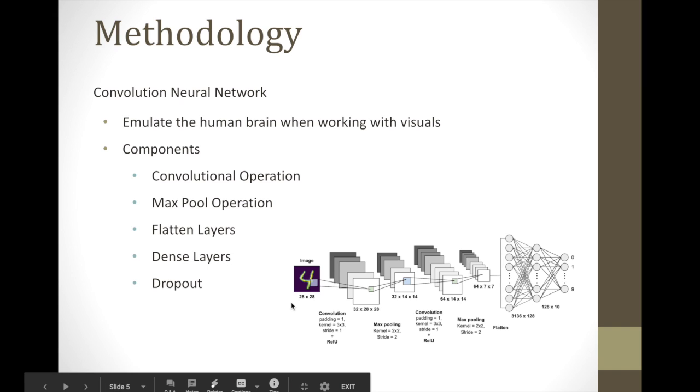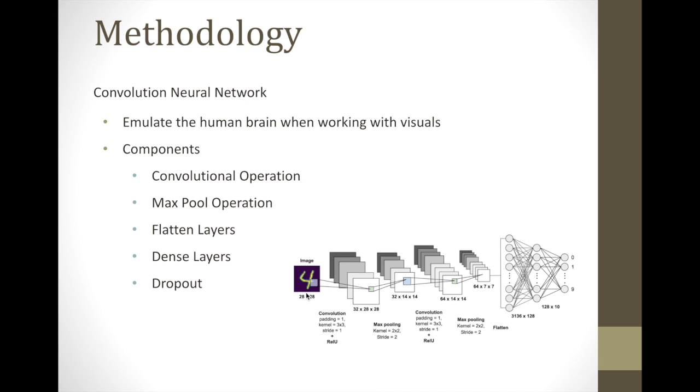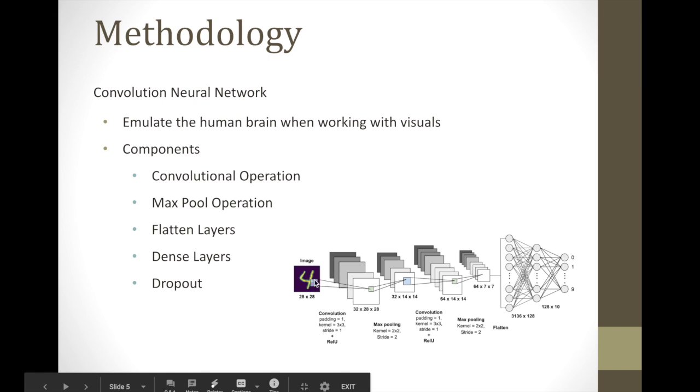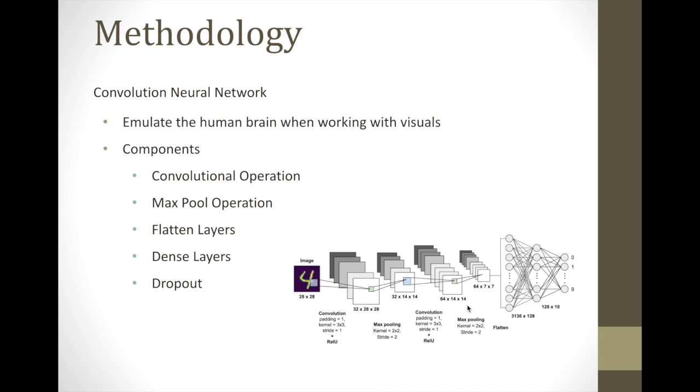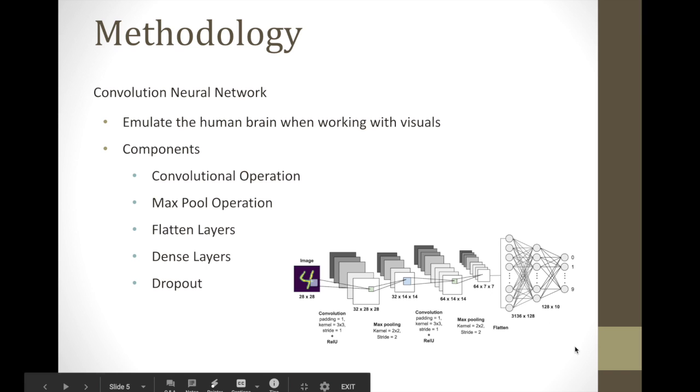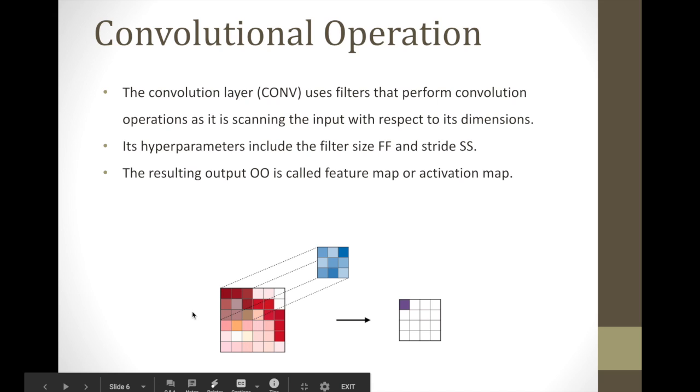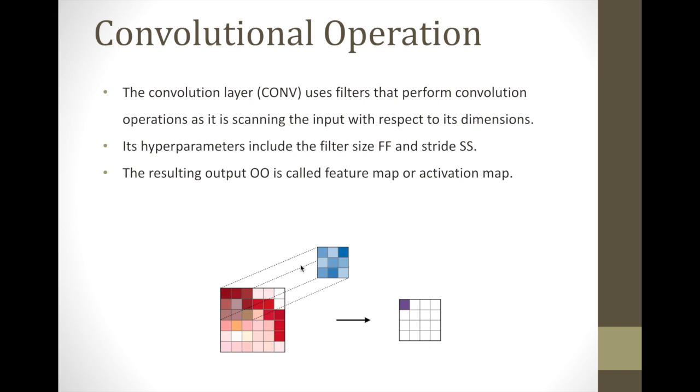This is basically a convolutional network which predicts what digit we have over here. If it's a 4, we would have a bullet against the 4 here, and the rest will all be 0, right? The digits are from 0 to 9. What it does is take little by little region of the image in every operation, perform some mathematical operations, and give us the result. I'll dive into the convolution operation now. So what is a convolution operation? It basically uses a filter, which is the blue one we see here, and slides it over the input image, right?